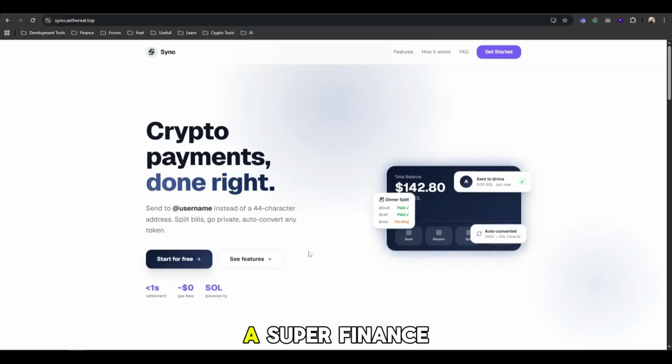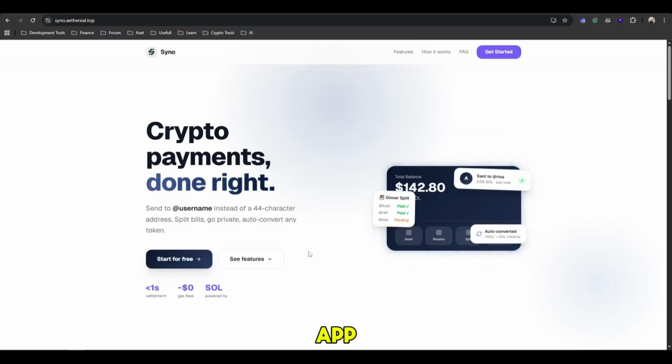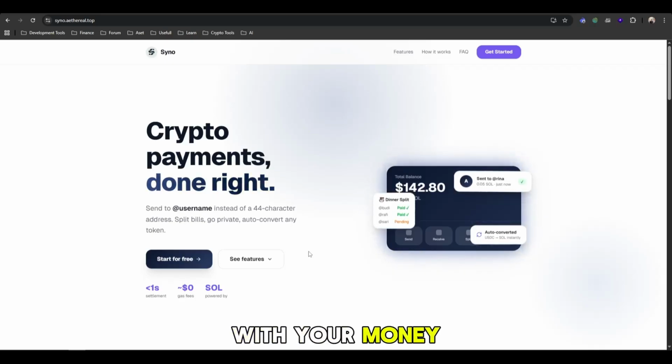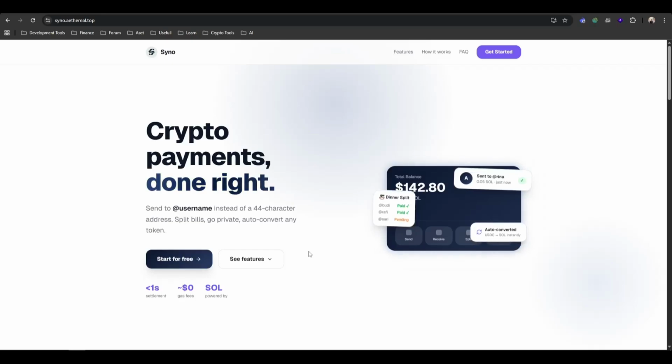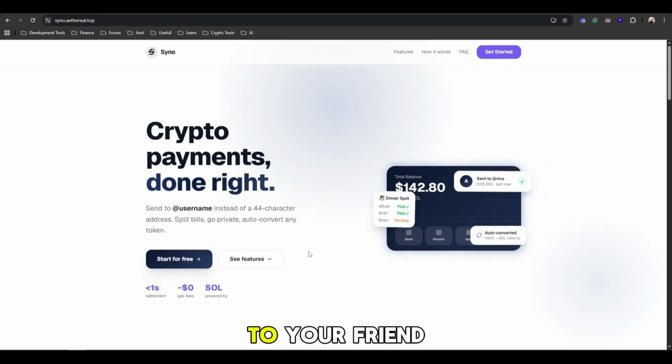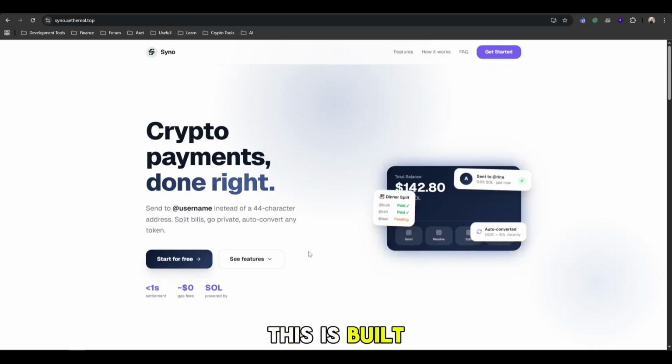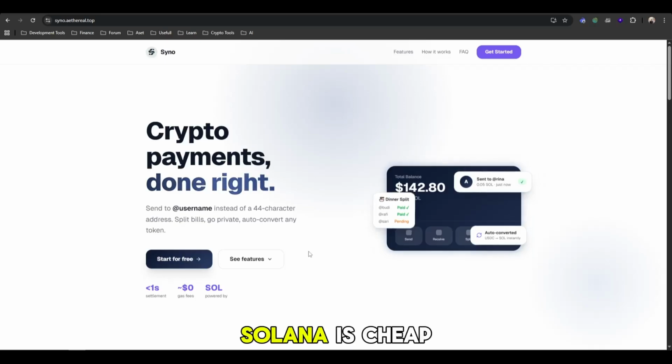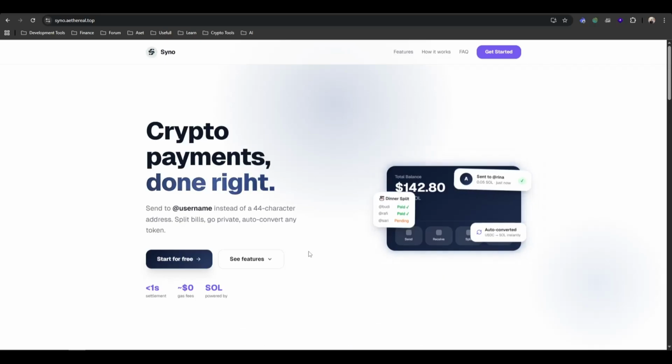This is a super finance app where you can do everything with your money in crypto. You can send to your friend, you can split bill with your friend, you can make a gift, you can do a payroll, you can do swap, and also you can earn. This is built on Solana because Solana is cheap and also fast. Let's see what it can do.